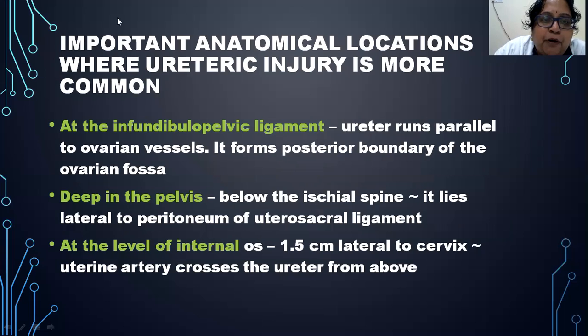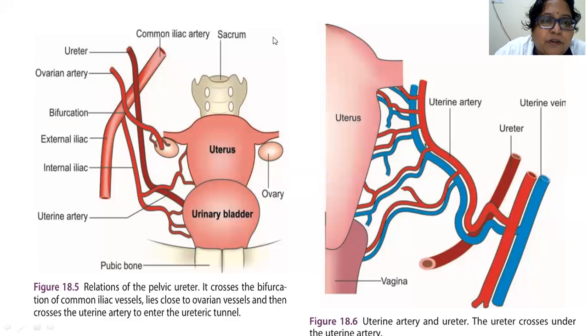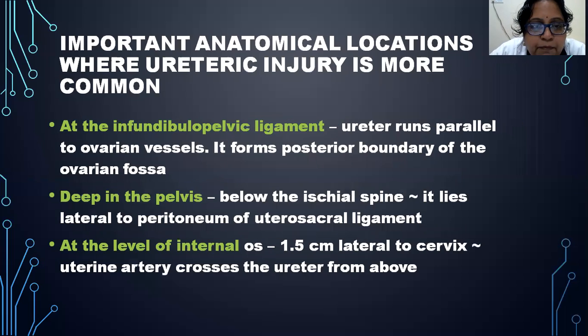And what are the important anatomical locations where there is a chance of the ureter being injured? One is at the infundibulopelvic ligament. See, this is the course of the ureter. At the infundibulopelvic ligament, the ureter is almost parallel to the ovarian artery, and here it forms the posterior boundary of the ovarian fossa. So there is more chance of it being injured if there is any malignancy of the ovary or any inflammation involving the ovary, which might spread to the ureter and cause ureteric injury.